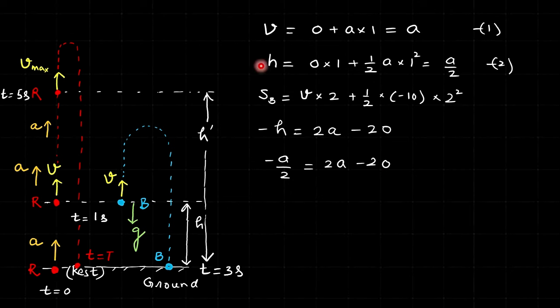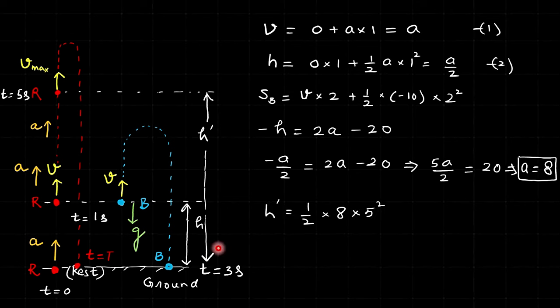And this again, write everything in terms of h. This h was a by 2, so that is minus a by 2 is equal to 2a minus 20, so that whole thing would be 5a by 2 is equal to 20, so a would come out to be 8. So the acceleration of this rocket has come out to be, from this information, 8 meter per second square.